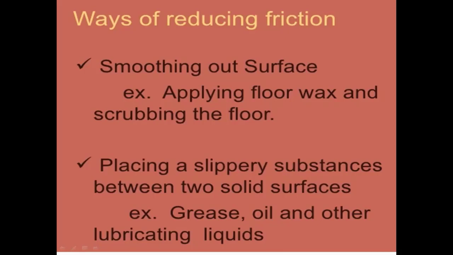Also, placing slippery substances between two solid surfaces reduces friction. Grease, oil, and other lubricating liquids are ways by which we can reduce friction.